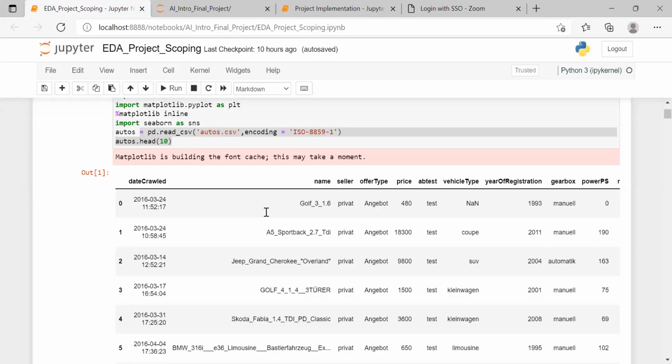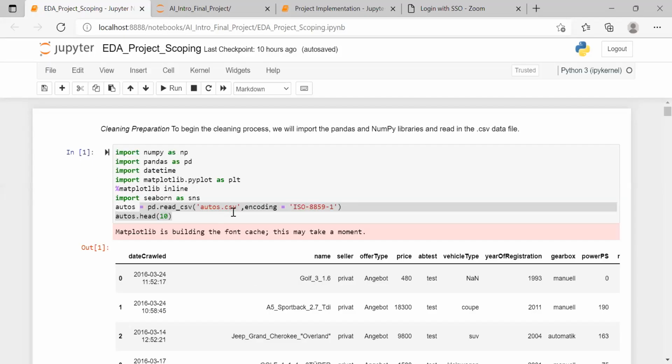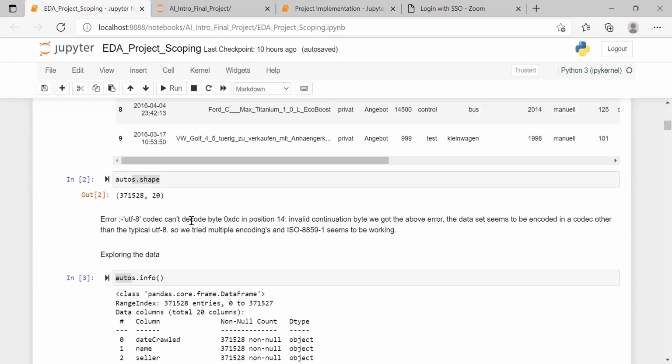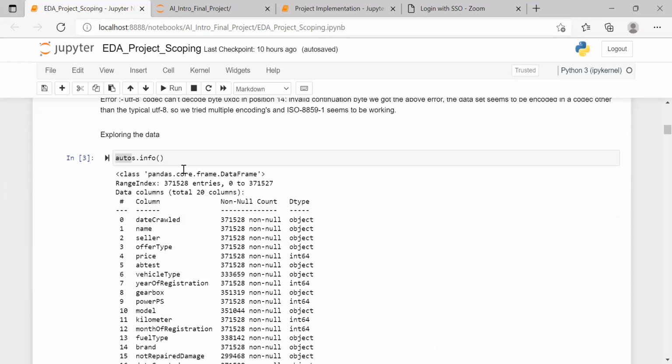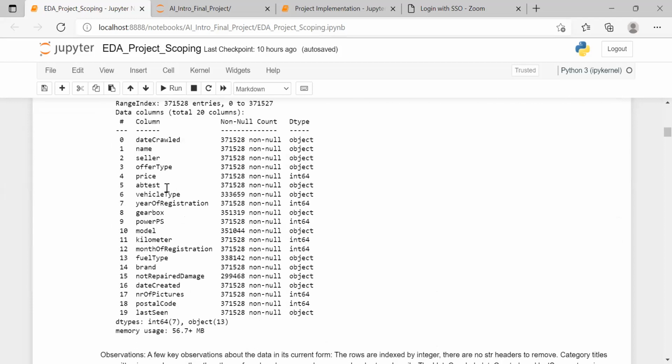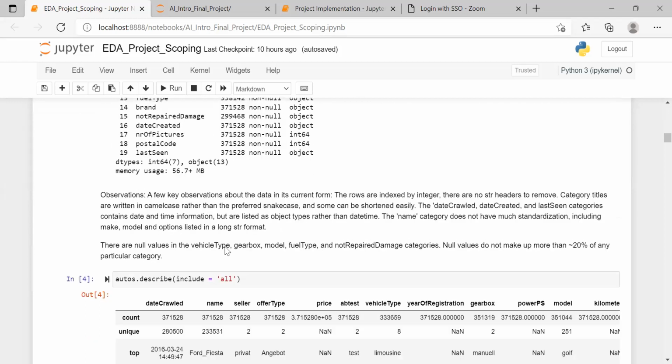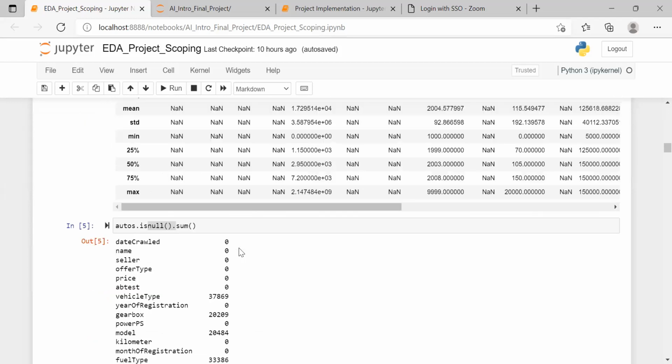This is the program where we use the autos CSV from Kaggle, and we checked the shape, the object data types, and other details. We described the data, looking at the mean, median, and average values.